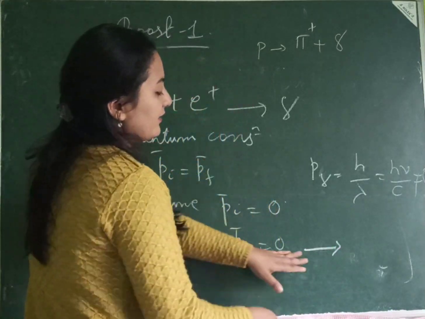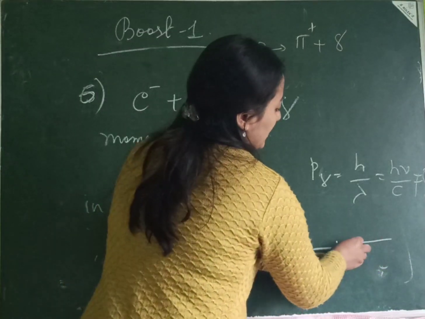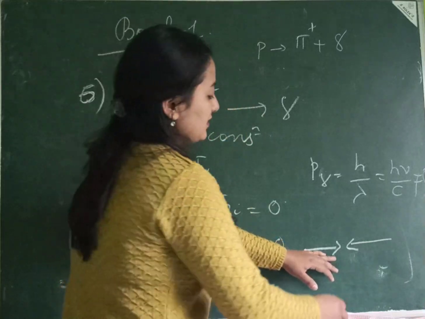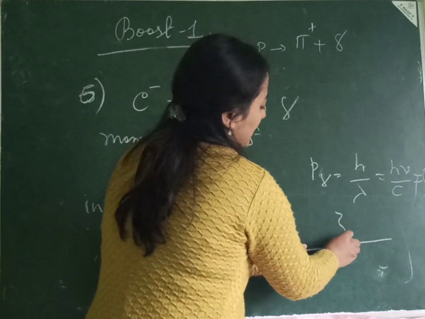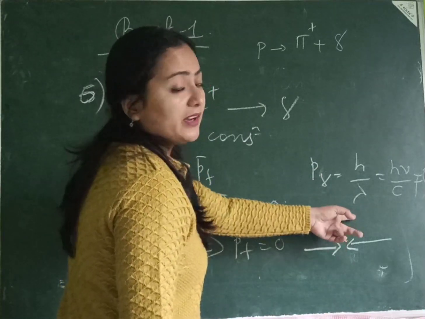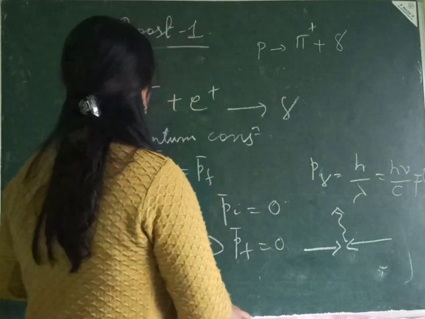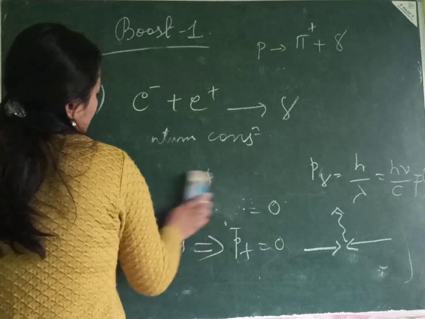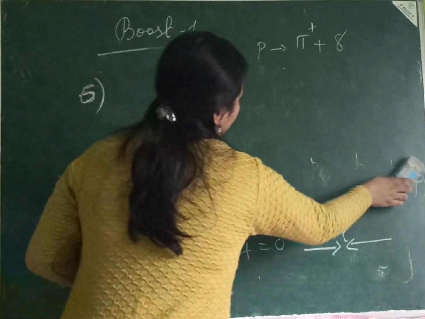So, it's like you have your electron coming from one direction and positron coming from the other direction, right? The two momentums cancel, but your photon is moving in one direction. So, nothing is there to cancel this momentum, right? So, this interaction is forbidden by your momentum conservation.